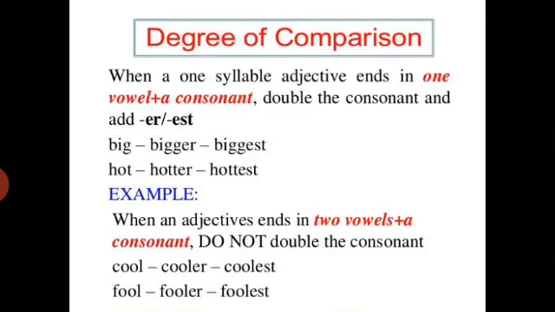to make it superlative. Hot. There is one syllable, one sound in hot, and there is the vowel O preceding the consonant T, so we will double the consonant and add -er to make it comparative and -est to make it superlative.